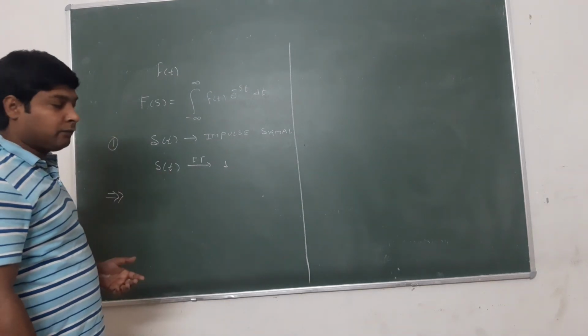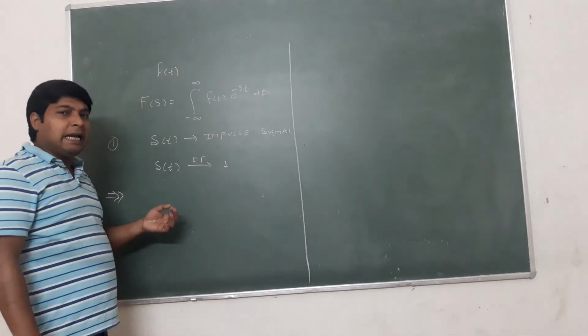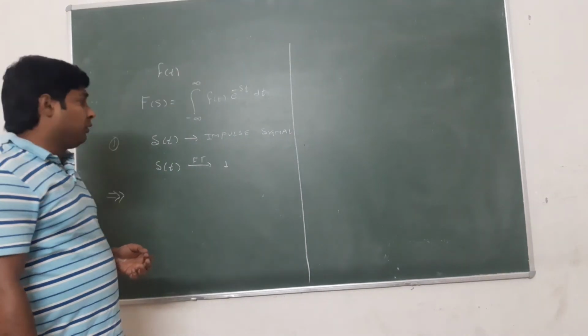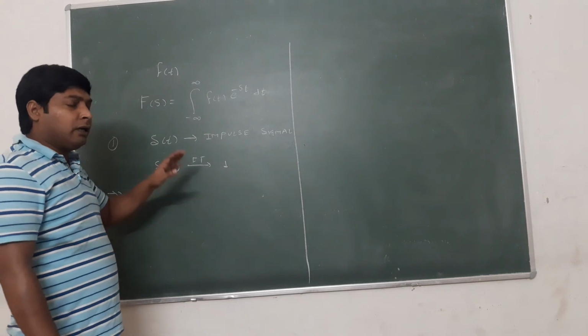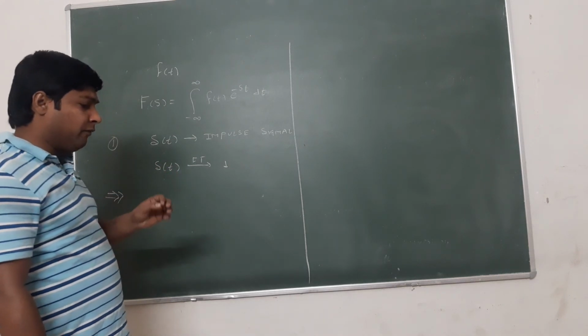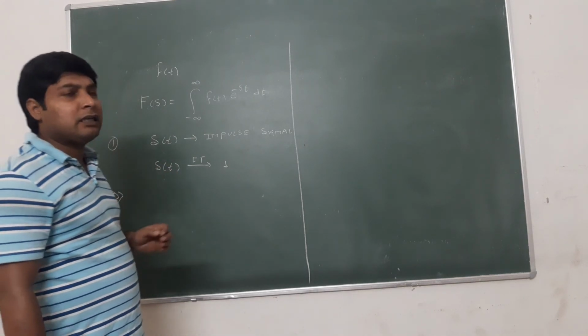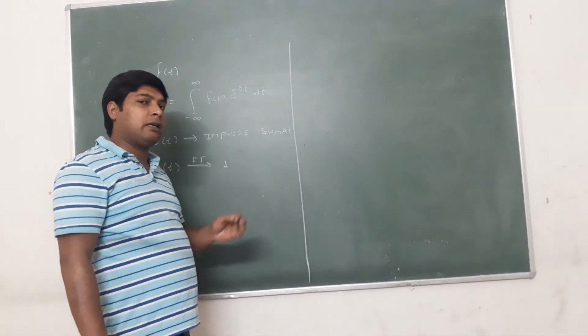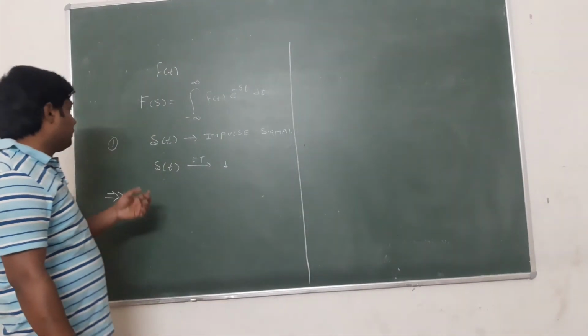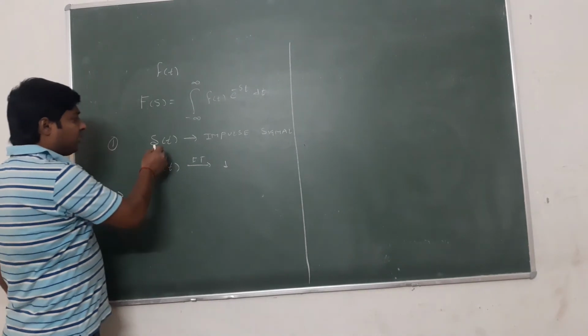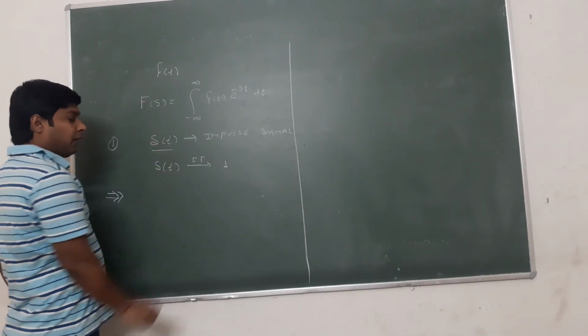In Laplace transform, we need not check any condition. So there is no condition for the Laplace transform, but we need to calculate the region of convergence for the given signal. So first we need to transform it into Laplace domain.